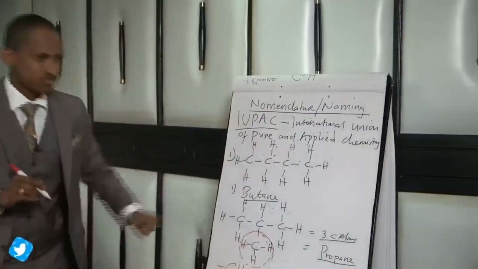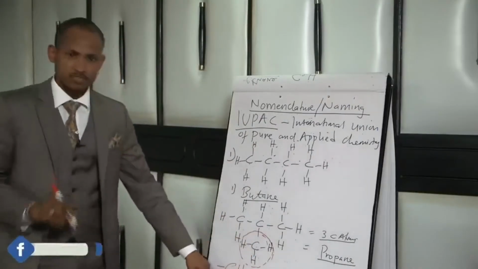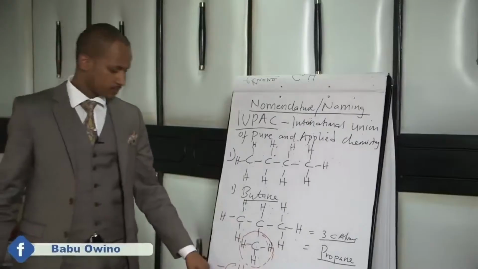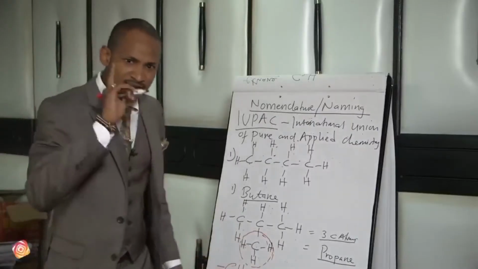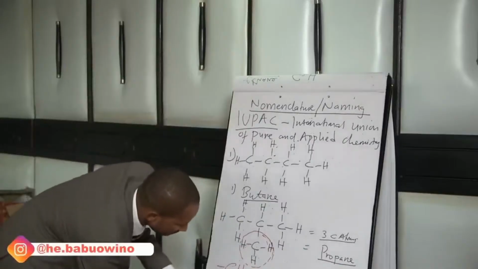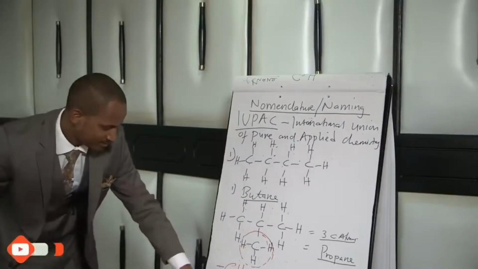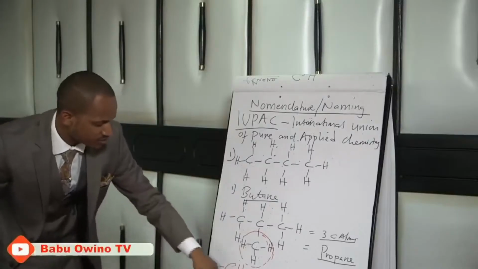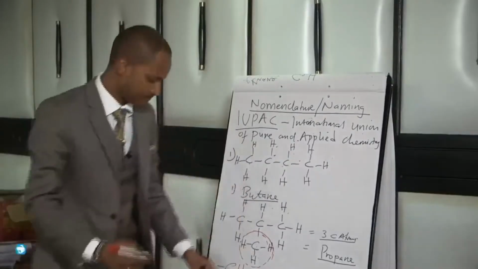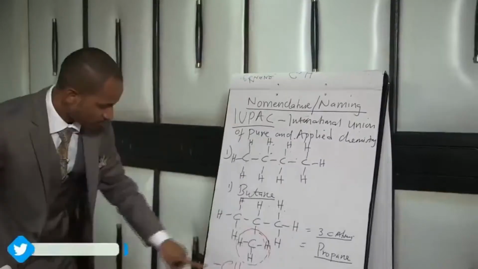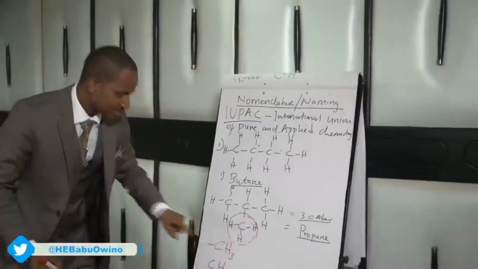From here we have a branch. The branch has 1 carbon atom with 3 hydrogen atoms, but there is less from the parent. The parent, if we have CH4, this is methane. This CH4 is methane, but we have CH3. So what is this CH3? We have carbon atom, 4 hydrogen atoms, 3 hydrogen atoms.